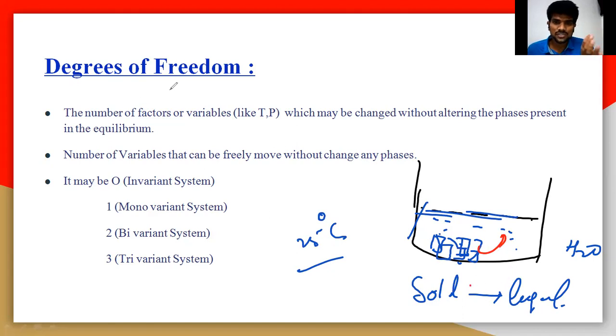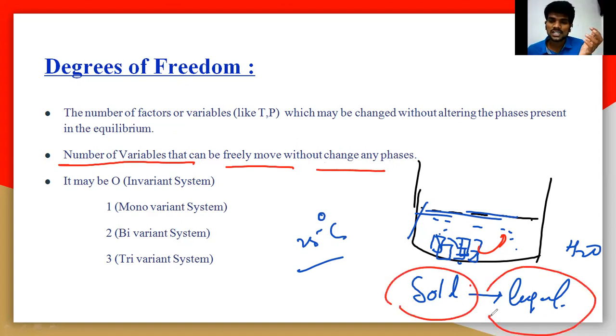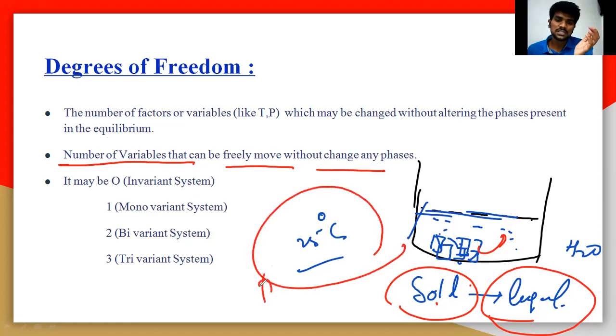Now the degrees of freedom are the number of variables that can be freely moved without changing any phase. Here there are two phases, one is solid and the other is liquid. Now I don't want to change any phase, which means there must be an equilibrium between the solid and the liquid. Now I have a temperature and a pressure.